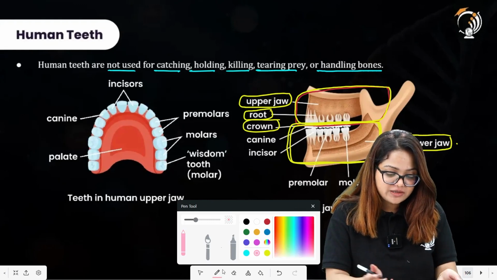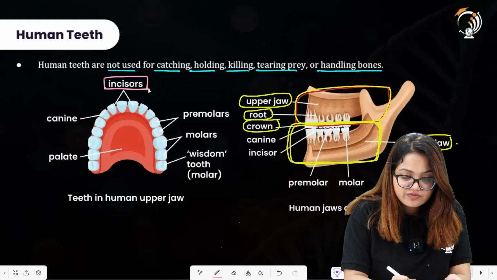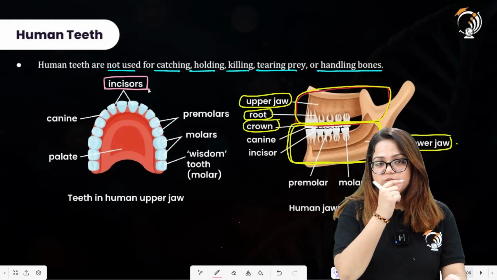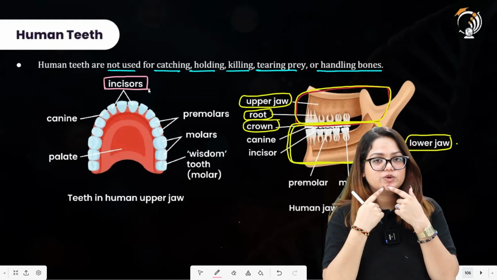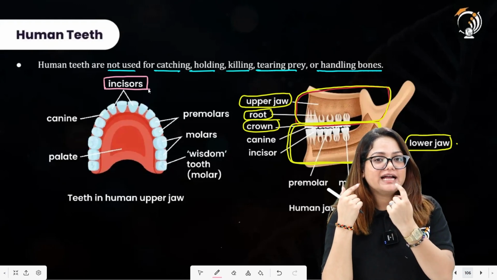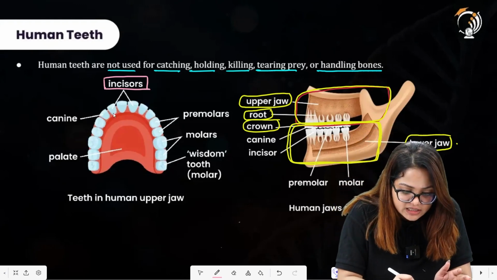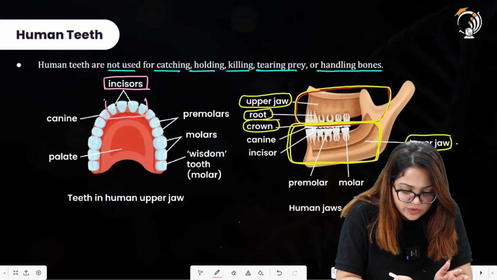Let us focus on the image present on the left hand side here. Incisors are the front teeth actually. So we all have this upper jaw and this lower jaw. This is the upper jaw, this is the lower jaw. The front teeth are the incisors. These are the incisors over here. These are 4 in number actually.